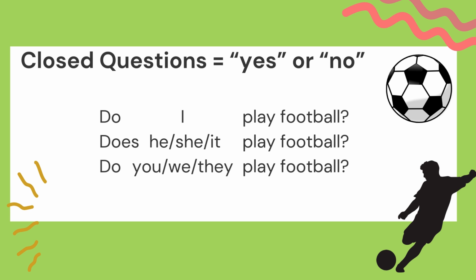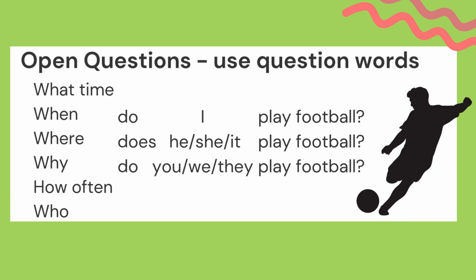But what happens if you want more information? If you want more information, you have to put a word in front of your verb. So in front of your do and your does, you're going to put a question word. Like what, when, where, why, how often, who.